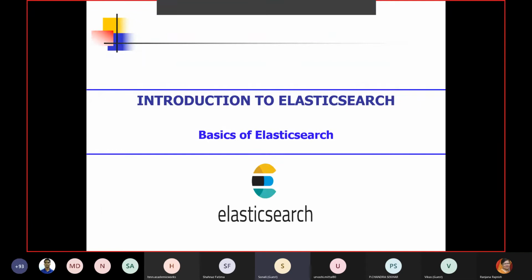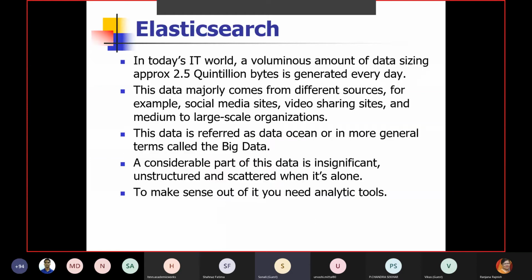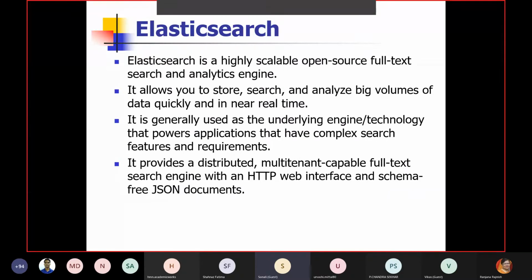Now I'm coming to another point, that is Elasticsearch. Not only the data which we need to acquire, but it is also important that all this acquired data, we are able to search or filter out. So this is another feature available over the Hadoop ecosystem: a scalable, open source, full text search and analytics engine.